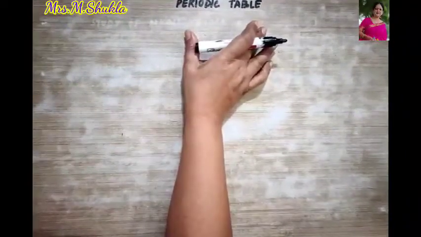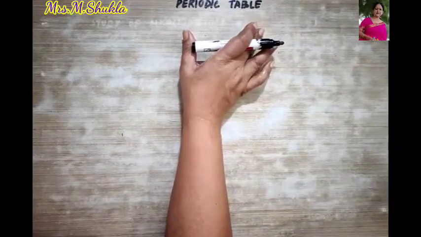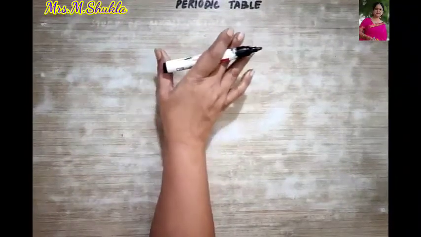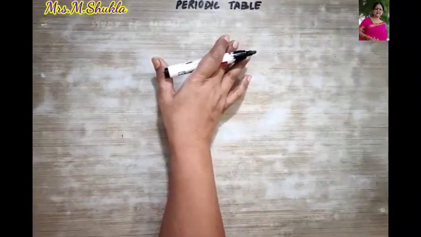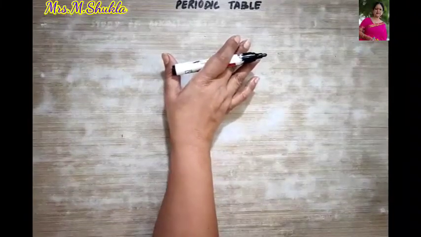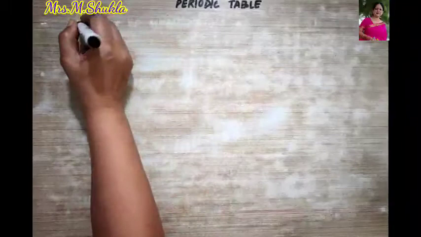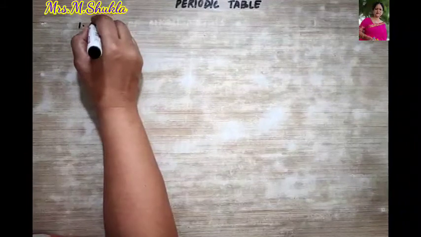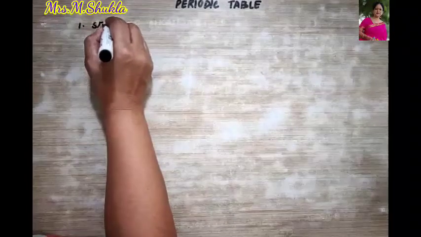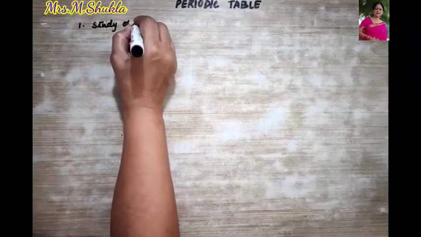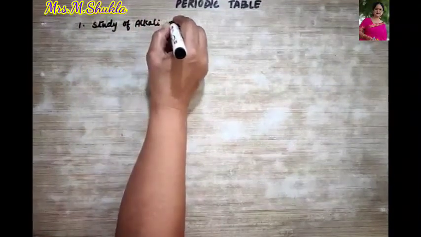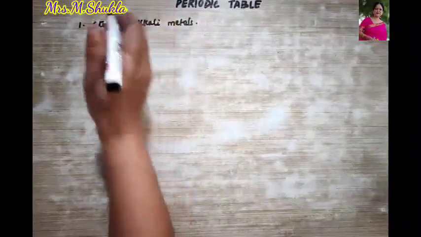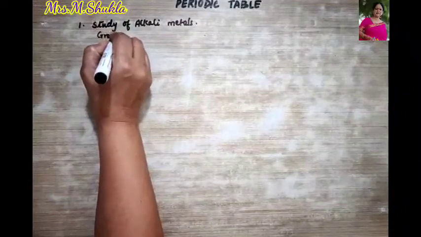So in this chapter of periodic table, till now we have finished off with all our periodic trends in the groups and periods. Today we are going to study about some physical and chemical properties of the elements of different groups. So to begin with, let us start with the study of alkali metals. When I say alkali metals, which group am I talking about? I am talking about group 1.